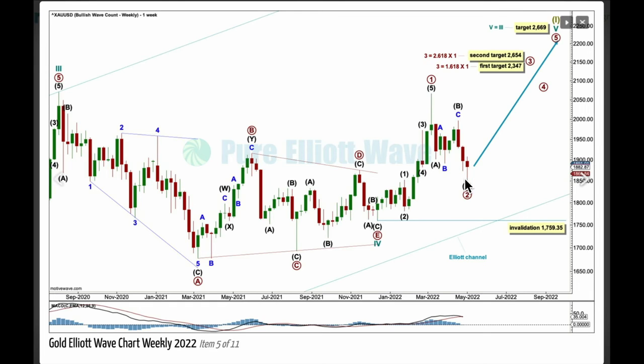Primary 1 and 2 may be complete. Primary 2 may have moved a bit lower this week. If it continues any lower, it may not move beyond the start of 1, below 1759.35. Targets for primary 3 are recalculated this week.